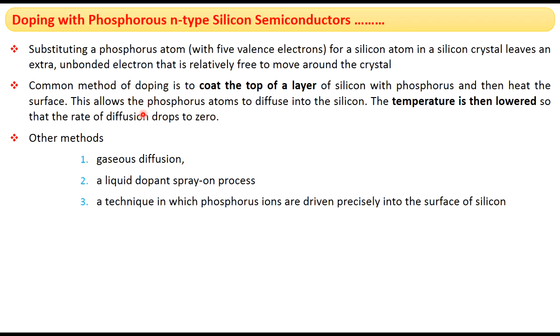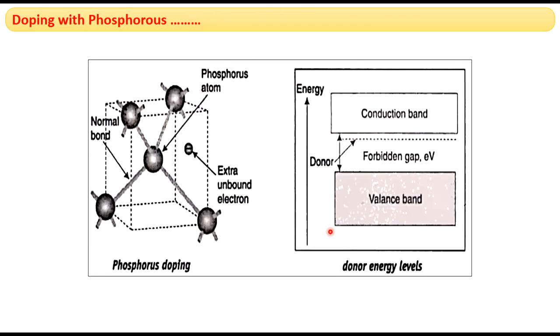Other methods are the gaseous diffusion method, the liquid dopant spray-on process, and a technique in which phosphorus ions are driven precisely into the surface of silicon. The third method involves phosphorus ions which are driven very accurately into the surface of silicon. This is about the doping of silicon with phosphorus, which leads to the formation of n-type silicon semiconductor.